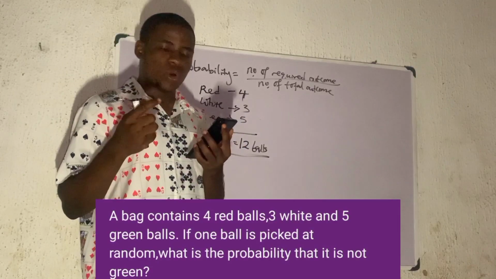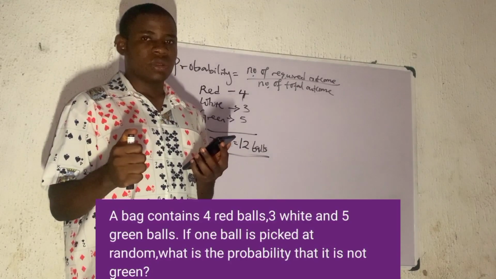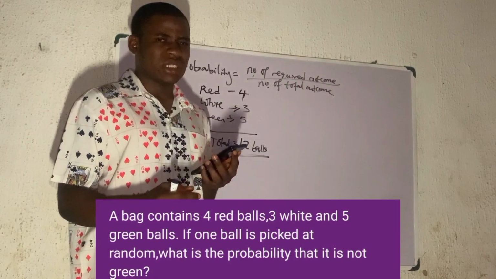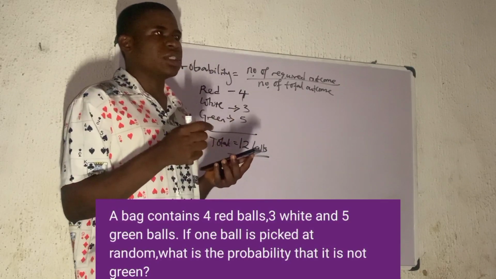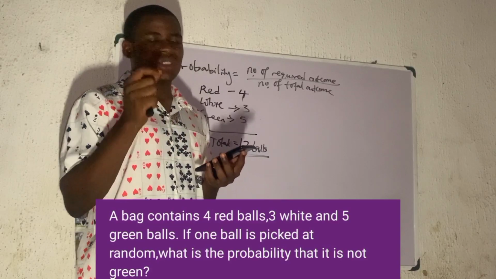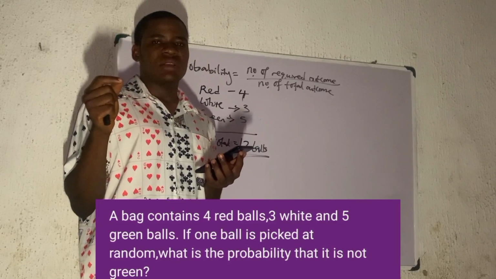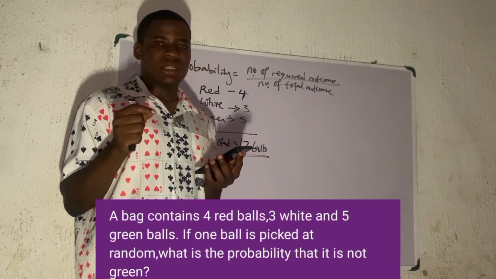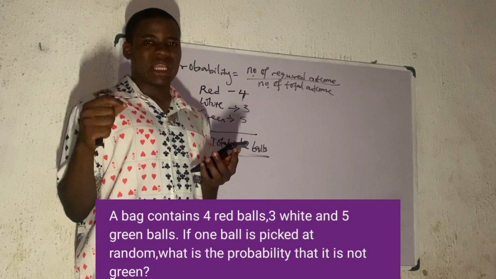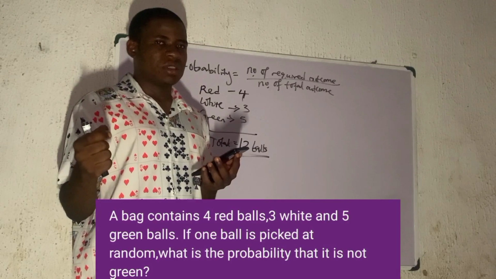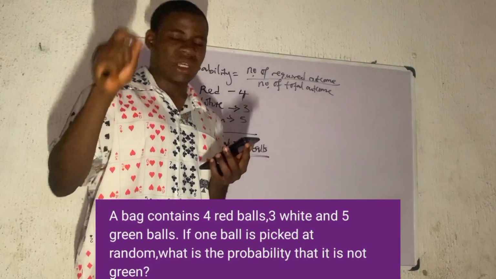Now, it should interest you to know, or you already know, that probability cannot be greater than 1 or even less than 0. Does it make sense? In probability, you cannot say something like 1.1. If you are certain that something will occur, then it is 100%. If it can never occur, like the chance of a man getting pregnant, do you understand? That's actually 0. If it cannot occur, that's actually what? 0. Does it make sense?